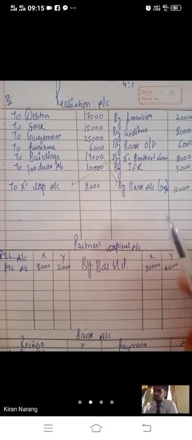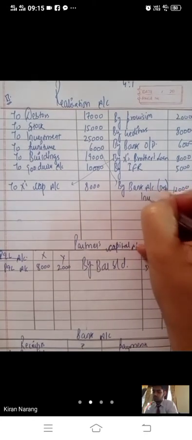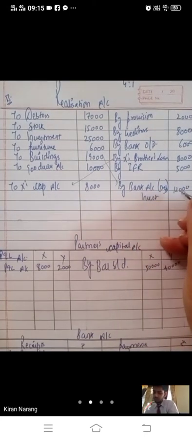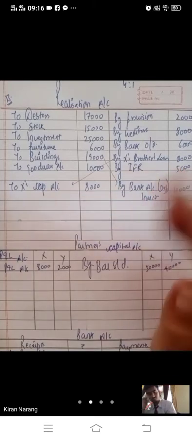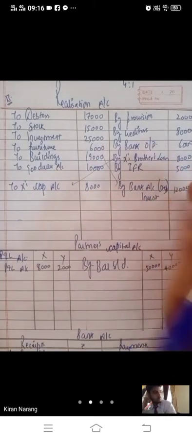Okay. Third adjustment, other assets realized, investment 20% less. Now investments also we have realized from bank 20% less. Investments was 25,000, and 20% of 25,000 will be 5,000.